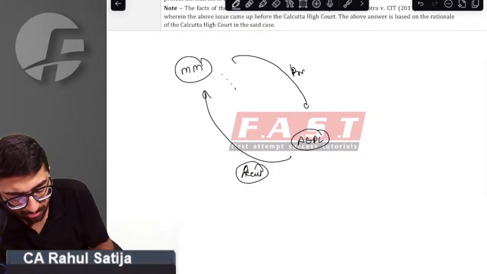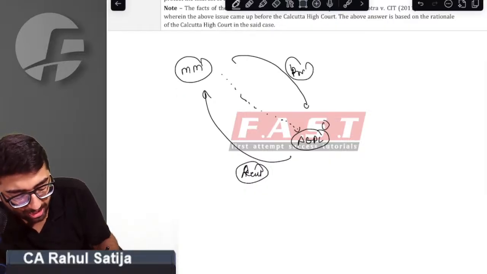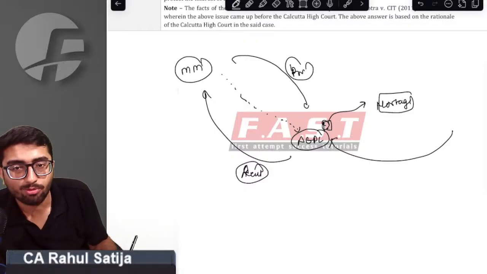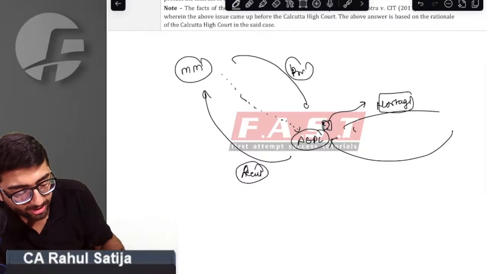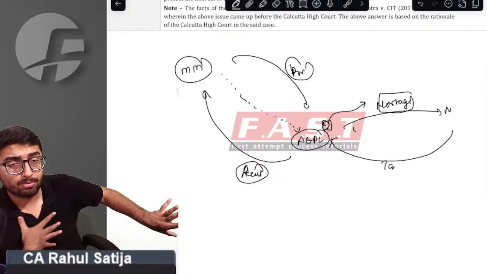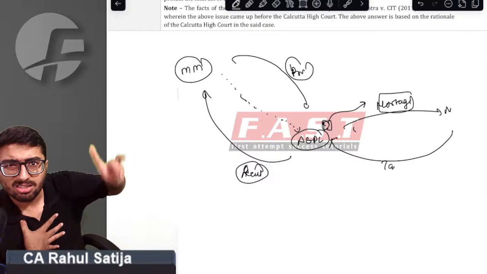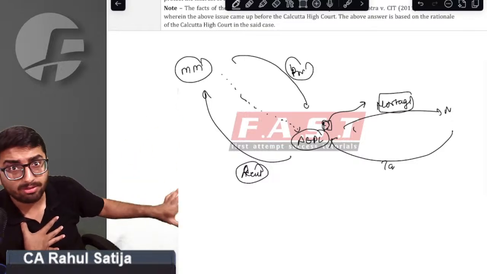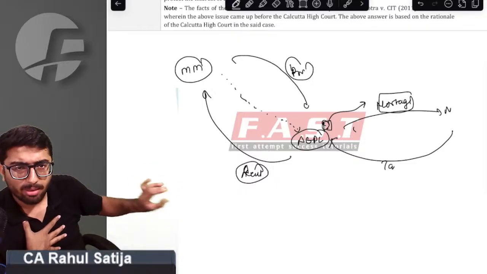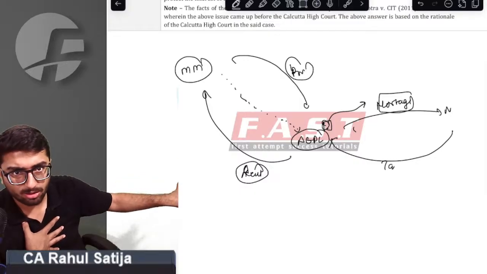Manju Menon has also given a power to Aurelia Exports that whatever property they have given, Aurelia can use it as mortgage. Whenever Aurelia wants a loan, they can mortgage this property with the bank and take a loan. Just imagine, I have a property and I am giving it to the company and also giving the company a right to mortgage it. If the company fails to repay the loan, my property will be gone.